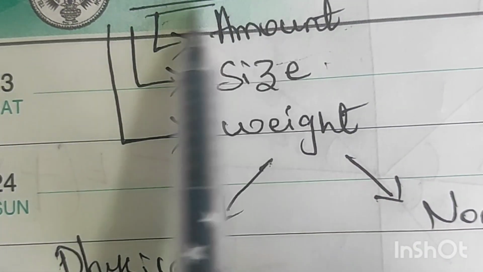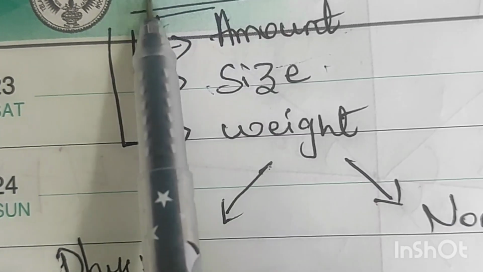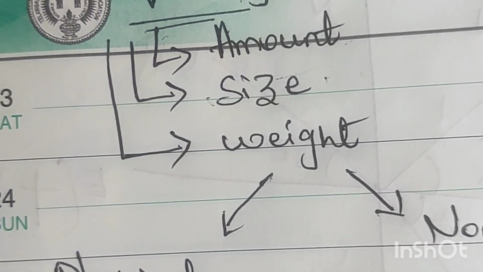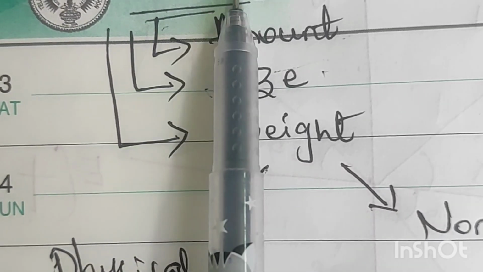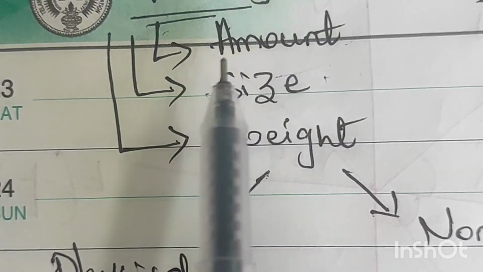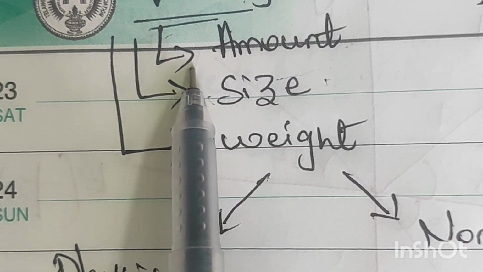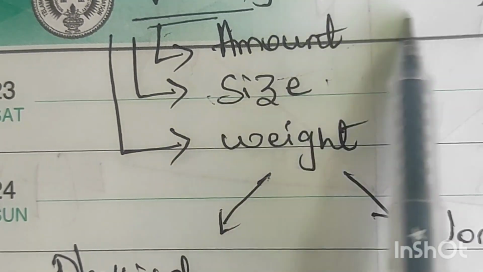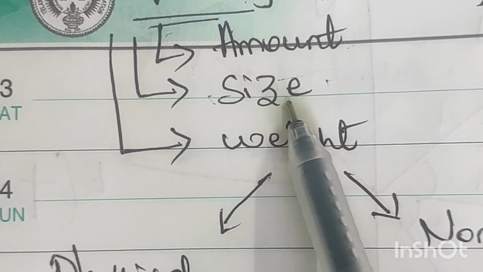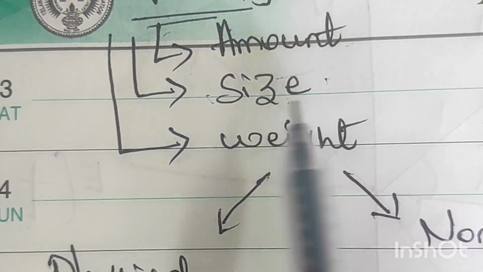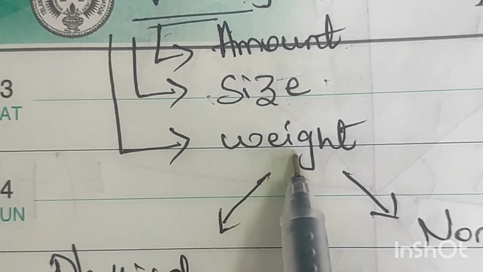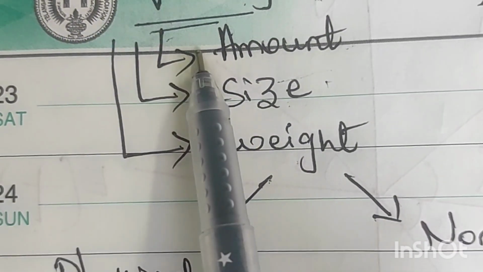In this video, I'll be explaining the quantities in engineering mechanics. So actually, what is a quantity? Whenever we hear the word quantity, we can tell the amount, the size. If you are buying a new dress, the size comes under quantity, and weight, how many kgs, that is also a quantity.